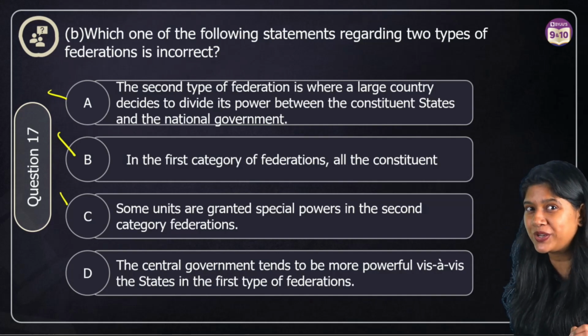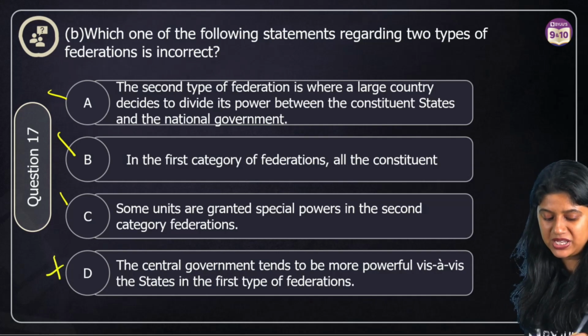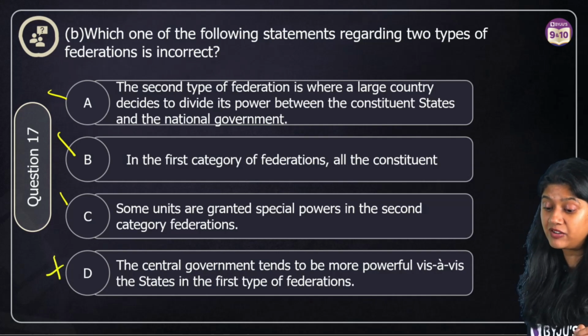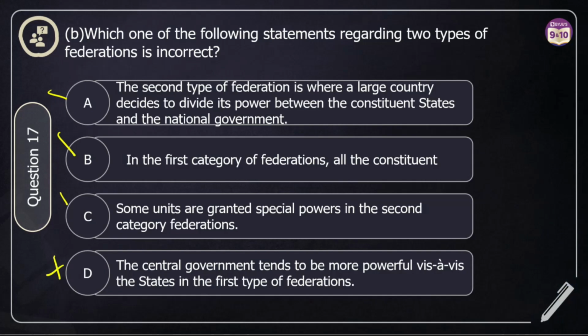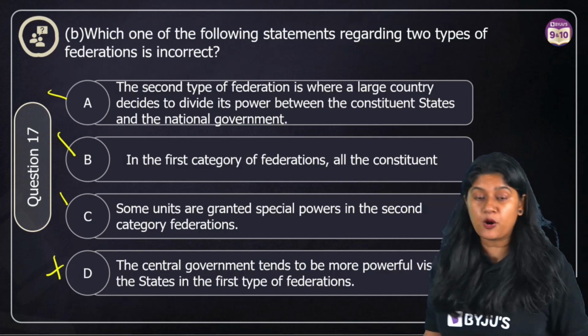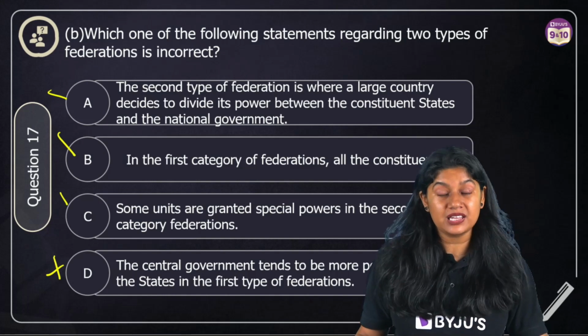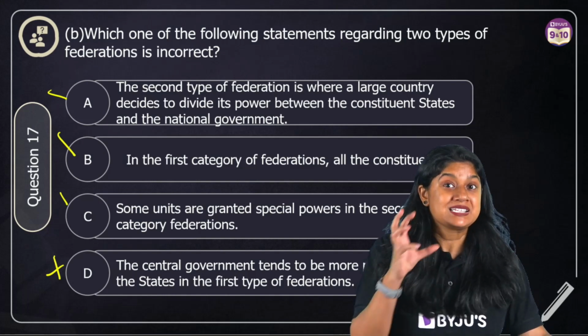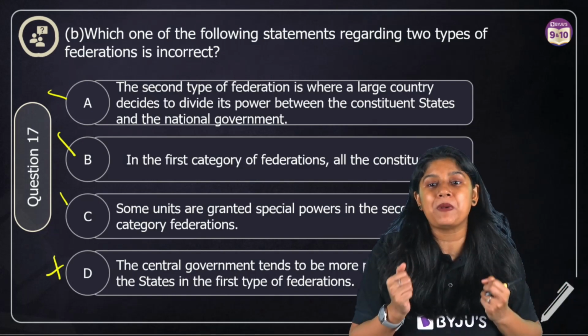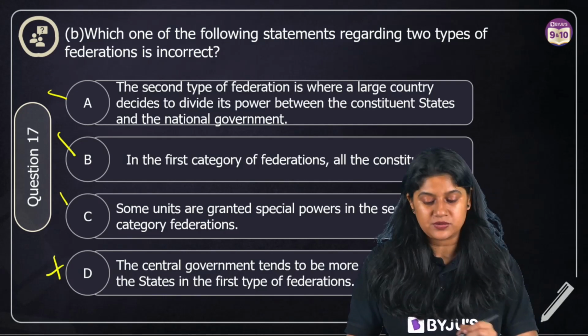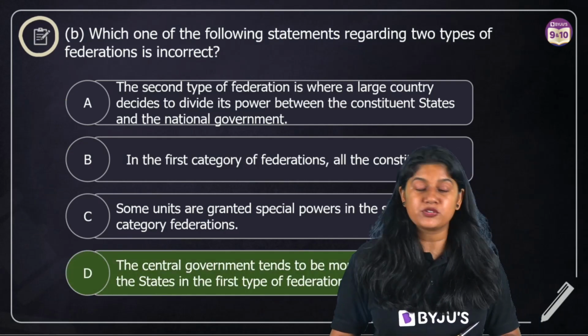So what is incorrect over here? Without a doubt, option number D, which says that the central government tends to be more powerful than the state in the first type of federation. That is absolutely incorrect. We know that in the coming together federation, the center and the state have equal power, right? They have equal status. So with this, everyone, we are done with this question.